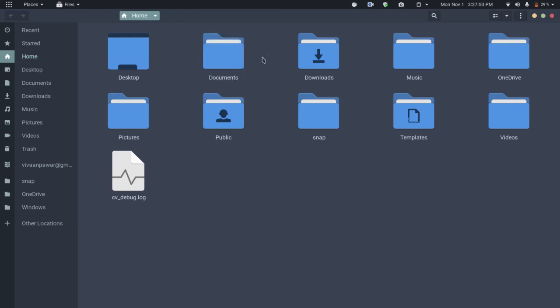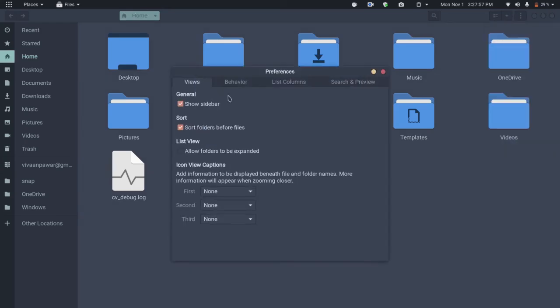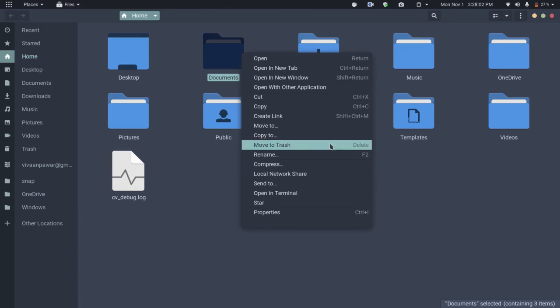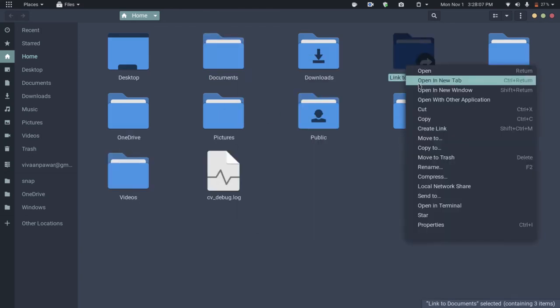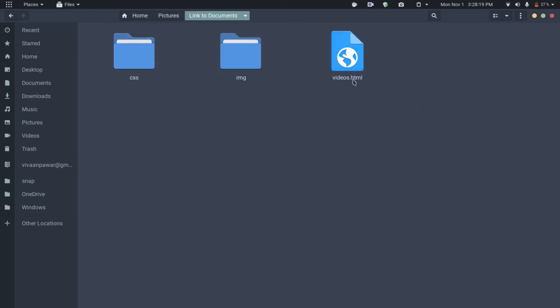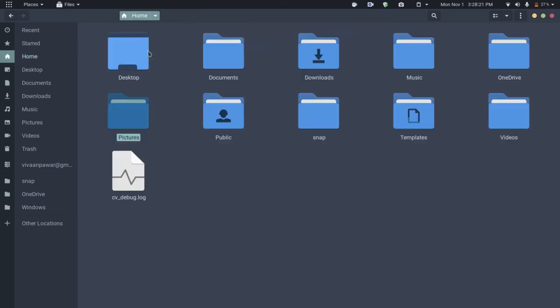So let's see how we can create the link and change the folder icons. Just go to preferences and behavior, then enable show action to create symbolic links. This will enable the create link option in your context menu. Then create the link, cut it or copy it and paste it somewhere else. So if I go to pictures and open it, here I am redirected to the documents. It's as simple as that.